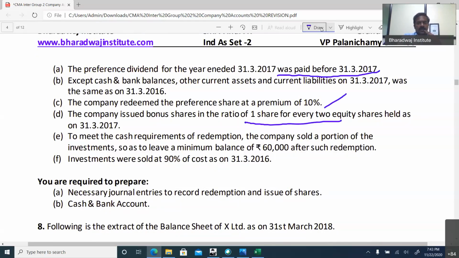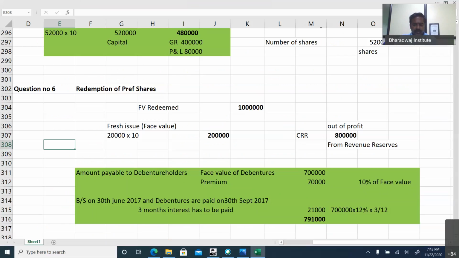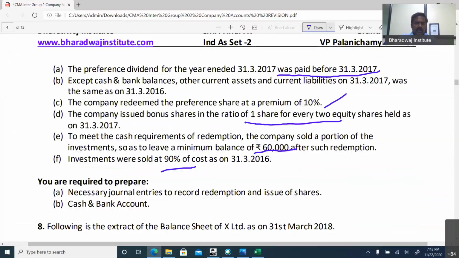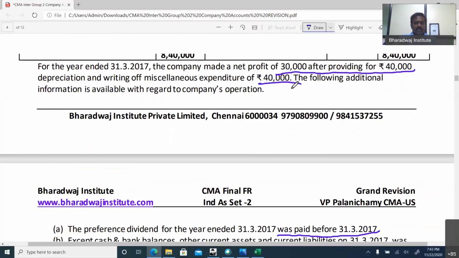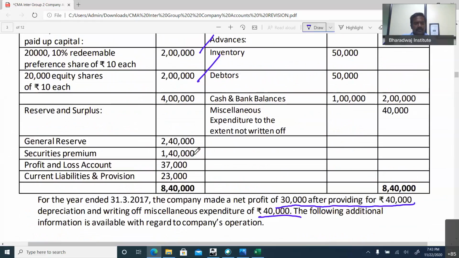To meet the cash requirement, the company sold a portion of investment and left a minimum balance of 60,000 after redemption. Then investments were sold at 90% of cost. Here they can ask you what is the CRR you have to create.